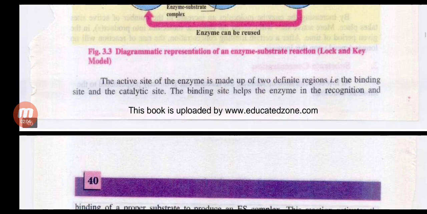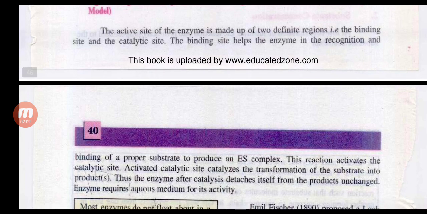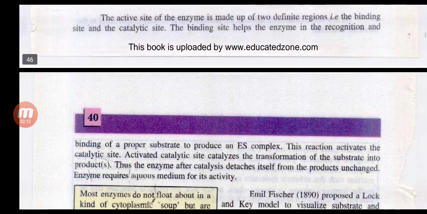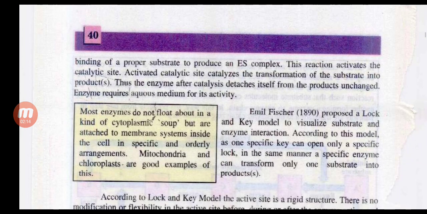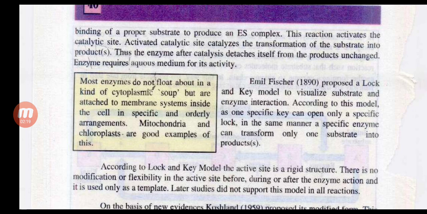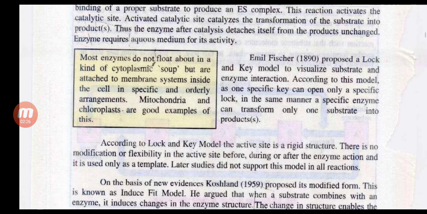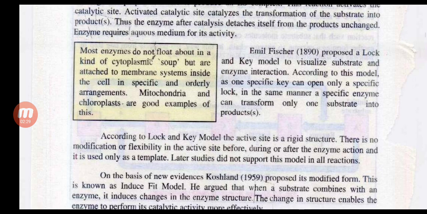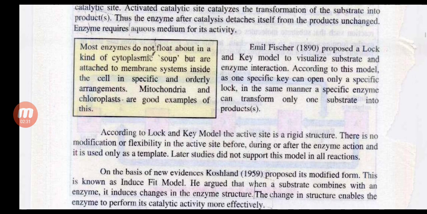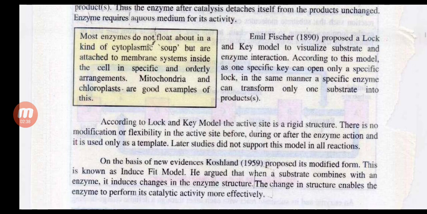The active site of the enzyme is made up of two definite regions, the binding site and the catalytic site. The binding site helps the enzyme in the recognition and binding of a proper substrate to produce an ES complex. This reaction activates the catalytic site. The activated catalytic site catalyzes the transformation of the substrate into products. Thus, the enzyme after catalysis detaches itself from the products. An unchanged enzyme requires an aqueous medium for its activity.